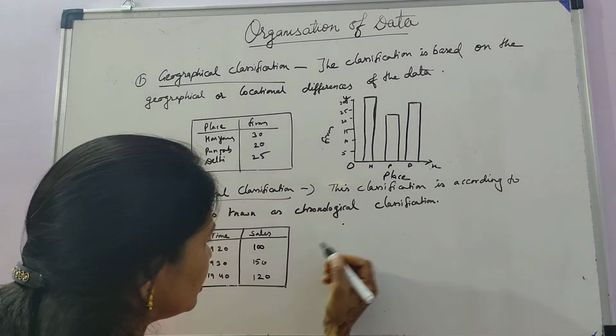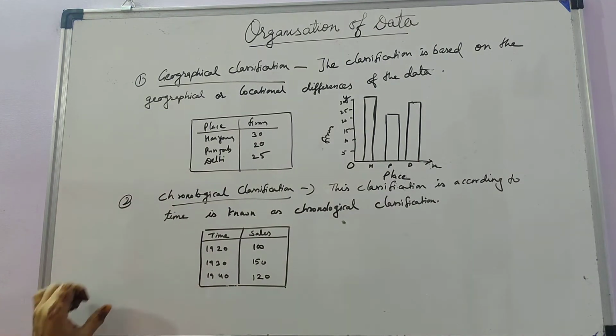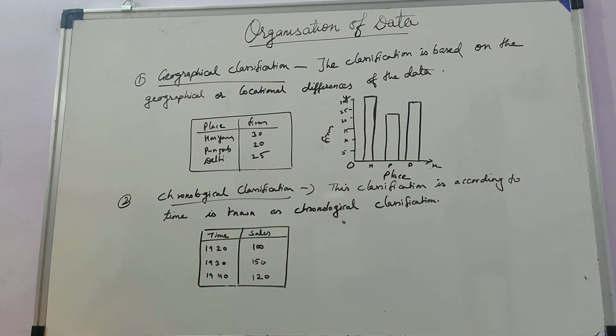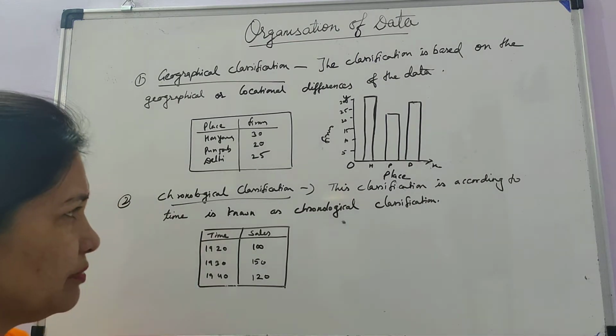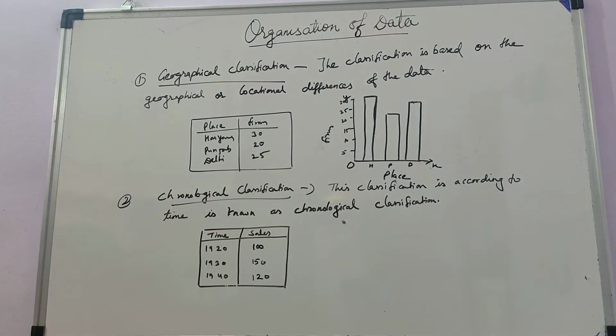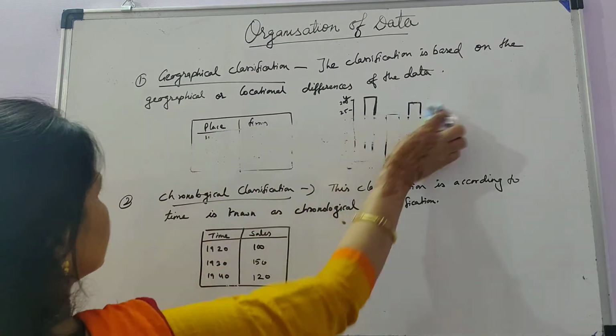So this also you can present by a graph. Whenever you are presenting your data according to time, according to the number of years, the days, the week, it is known as chronological classification. Or if we are presenting alphabetically also, it is known as chronological classification. The next type of classification is qualitative and quantitative classification.